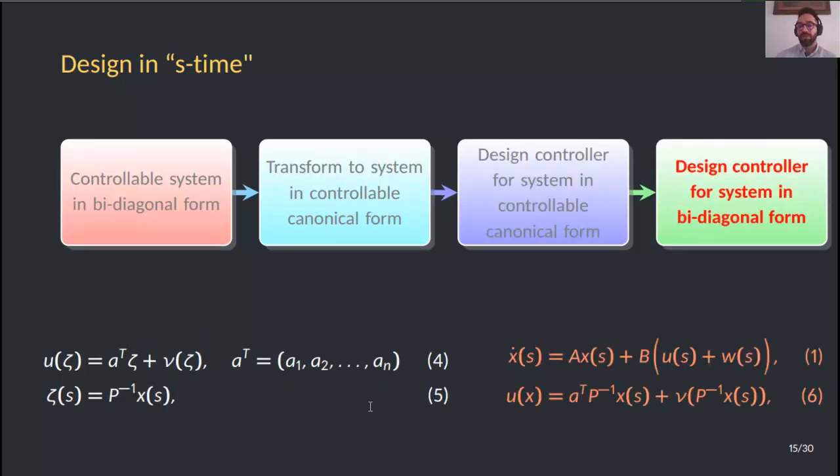So the last step is to design the controller for the system in bidiagonal form. We start from the already obtained controller for the system in controllable canonical form 4 and use the inverse of the change of coordinates to get the controller for the bidiagonal canonical form 1, which is given in 6.